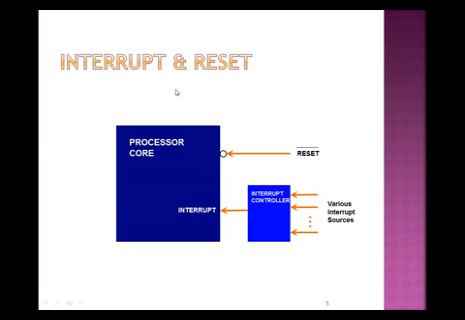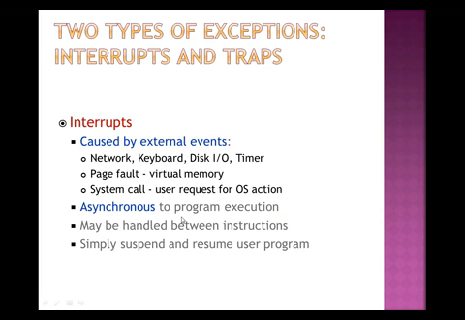Then this is the diagram that shows the interrupt and the reset. This is the processor core. This is the reset condition. This is the interrupt, and there is the interrupt controller. Then there are various interrupt sources, 1, 2, and so on. Then there is the processor core with the reset condition. And at last, there is the interrupt that occurs.